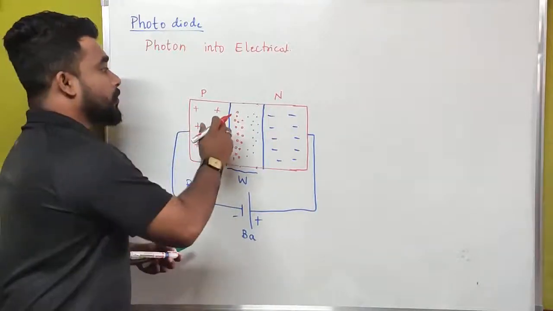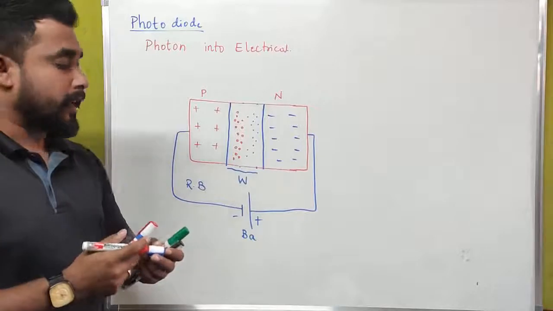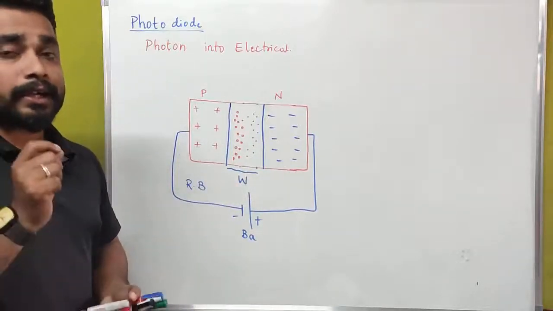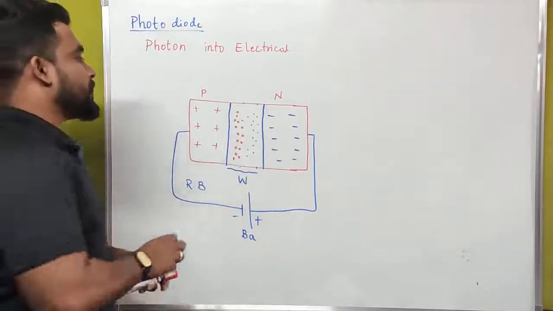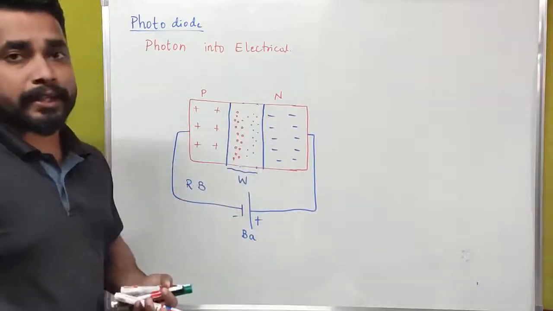Now, if we make light incident on this depletion region, the light has to be incident on this region only. If we make the light incident on these two regions, they won't accept any light energy.